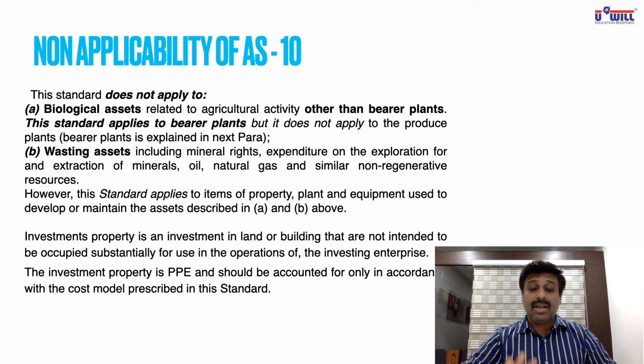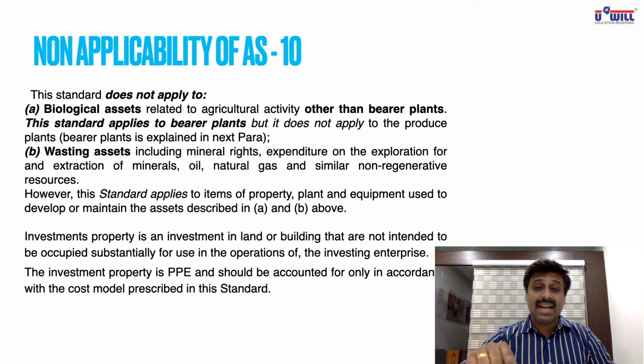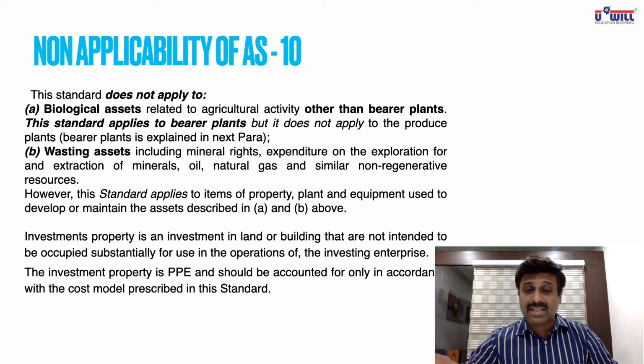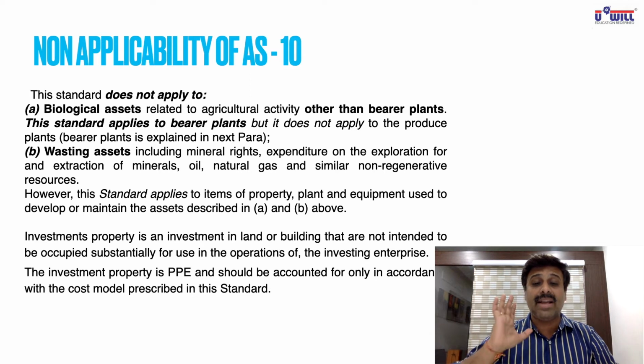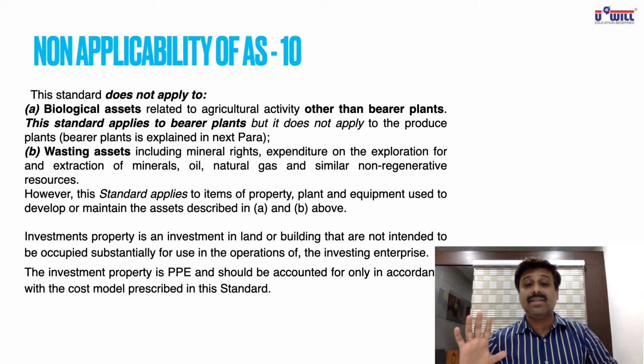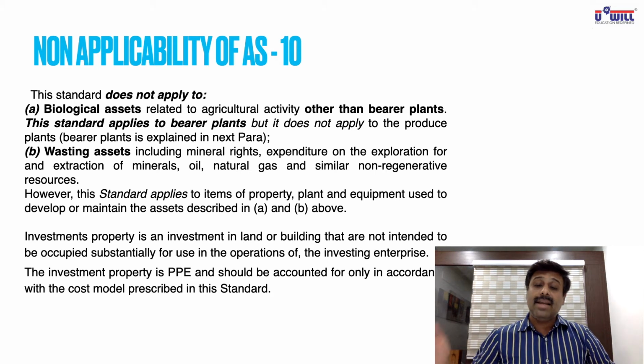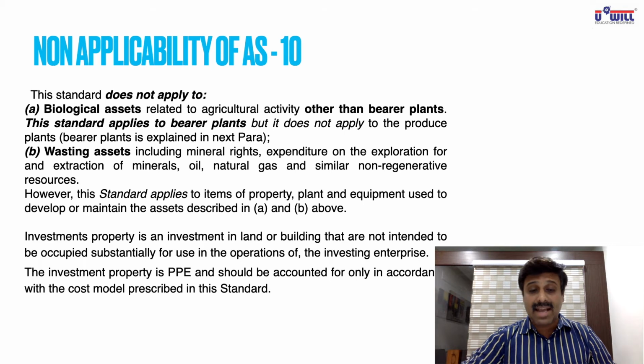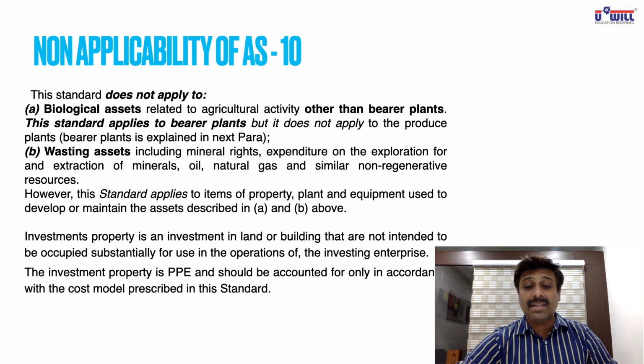Biological assets related to agricultural activity means this standard does not apply on biological asset, but it applies on bearer plants. That's why it is written biological assets related to agricultural activity other than bearer plants. Other than bearer plants means in bearer plants this standard applies. As it's written also in the next sentence, this standard applies to bearer plants, but it does not apply to produce plants. And again that is explained in the next panel.